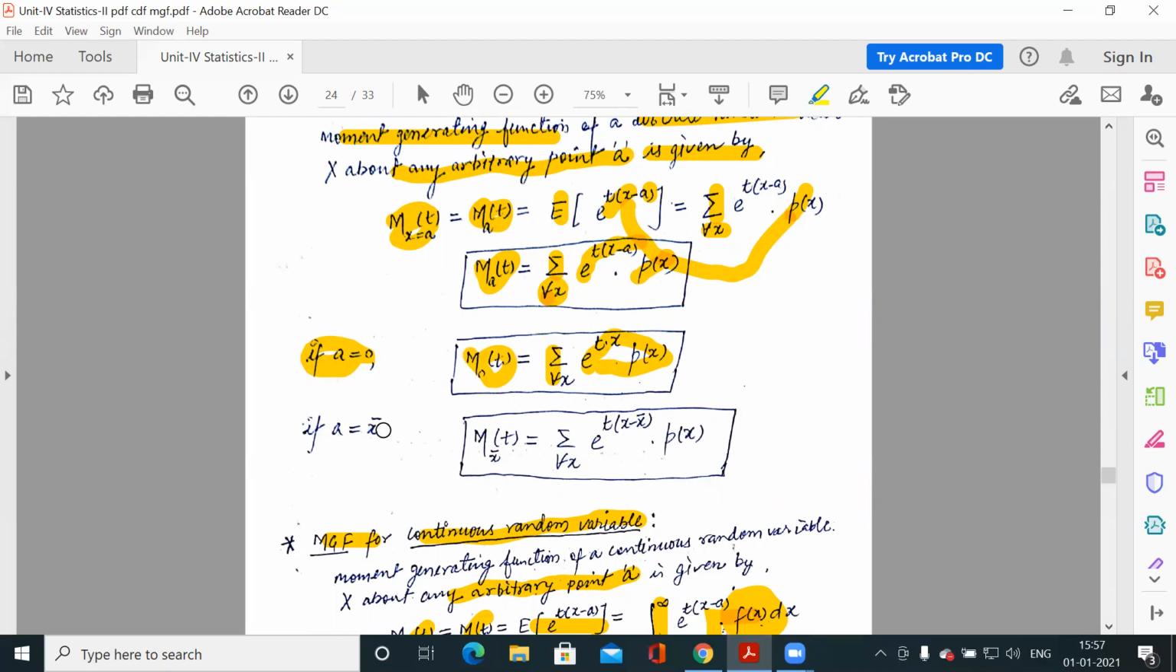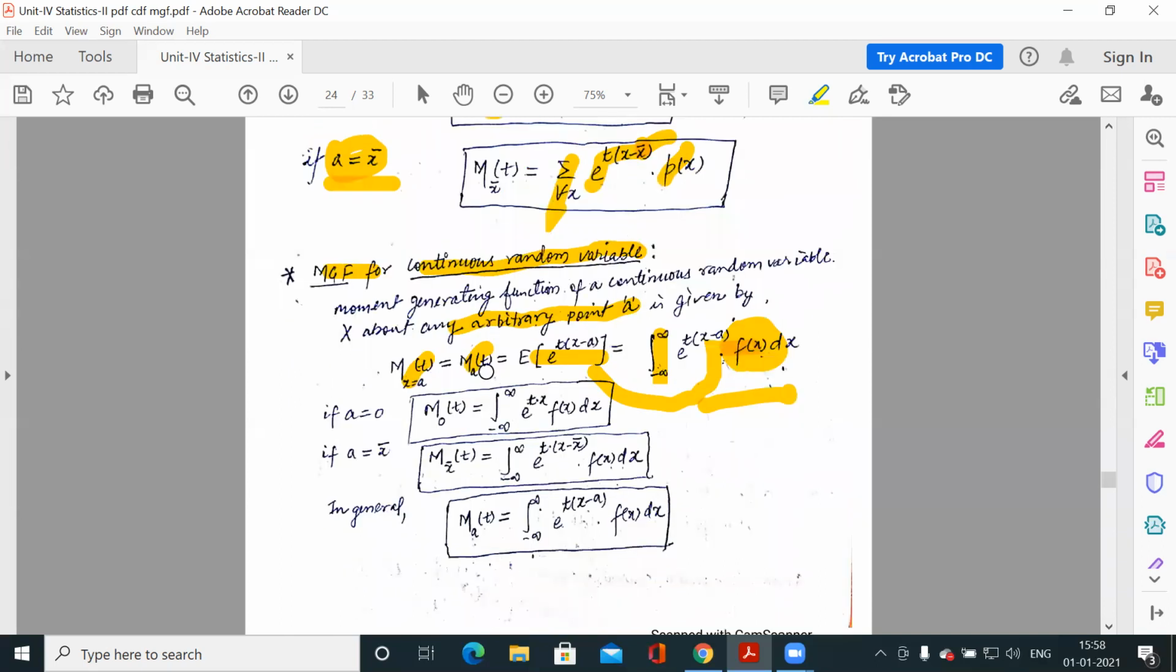And if you have been asked for the moment generating function about the mean of that distribution, then you have to use x bar for a. So similarly, you replace a by x bar. So it is the summation of e to the power t(x minus x bar) into p(x).